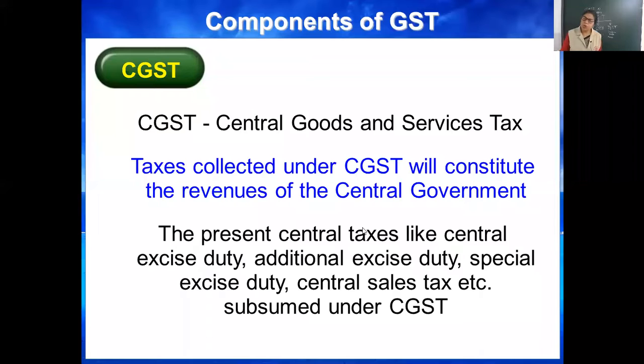Revenue means source of earnings. So CGST is the major source of earning of central government, and various taxes are abolished, and in their place CGST is applicable. In previous classes we taught CST, central sales tax, but now this term does not exist. All taxes are merged under CGST.